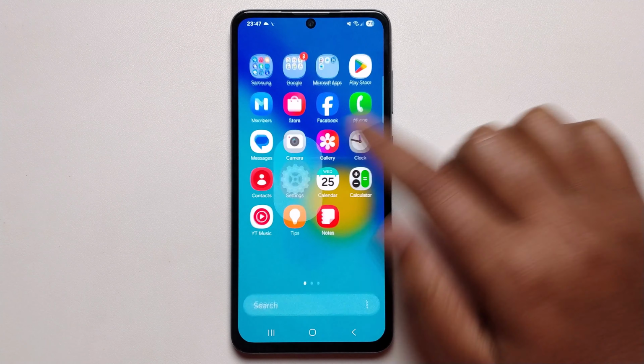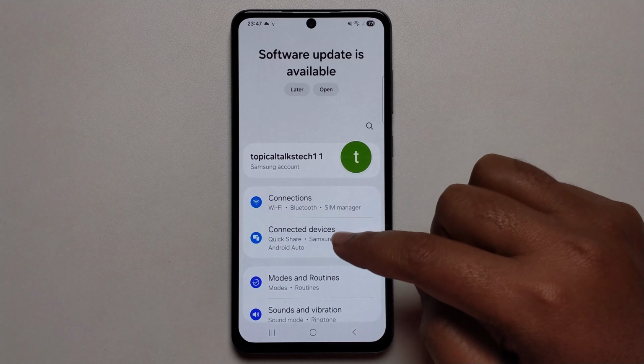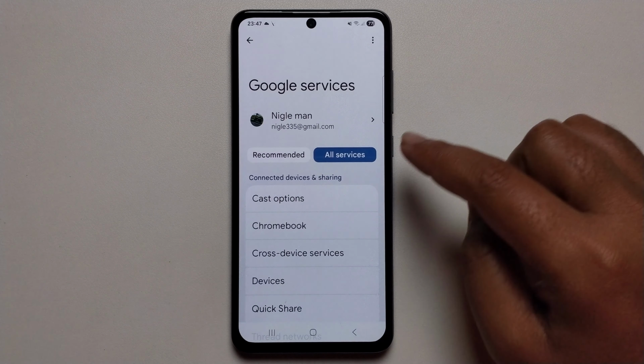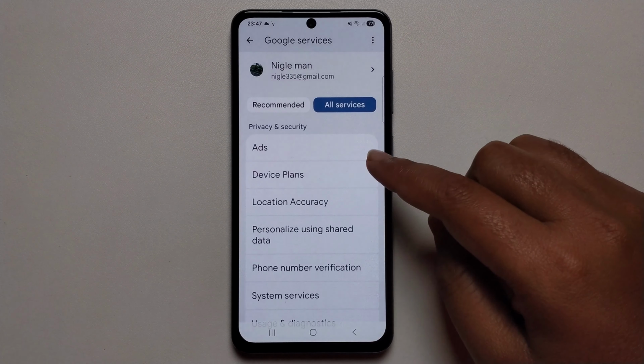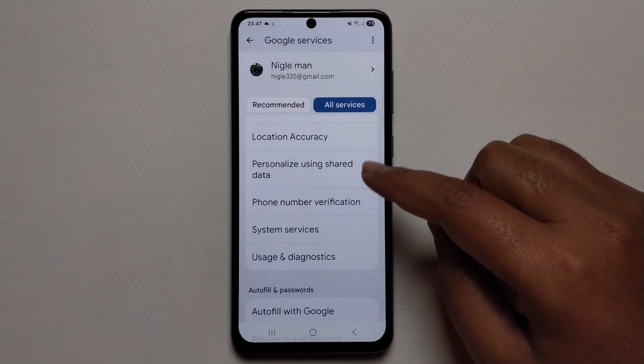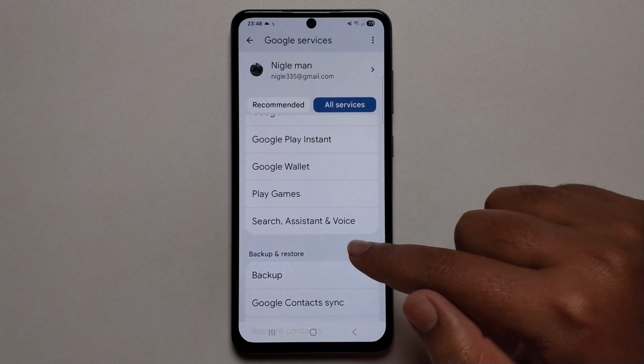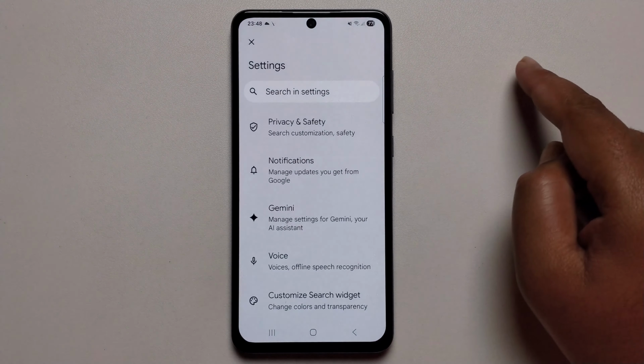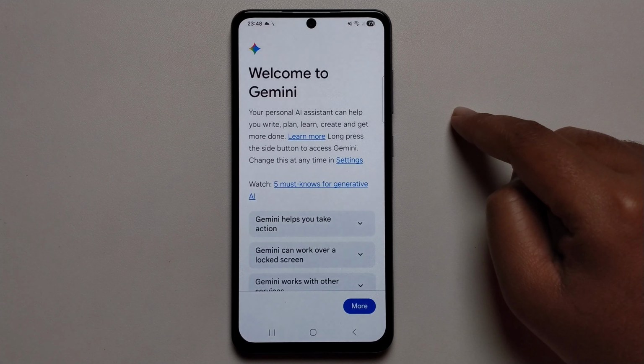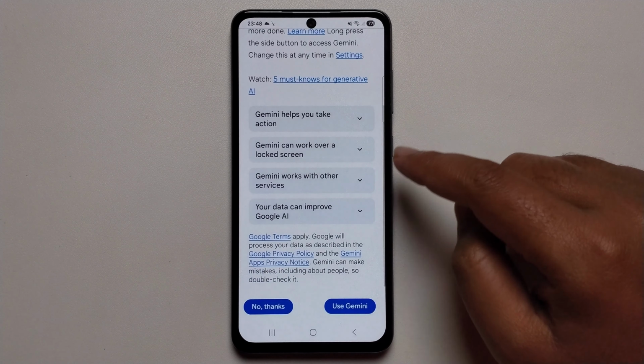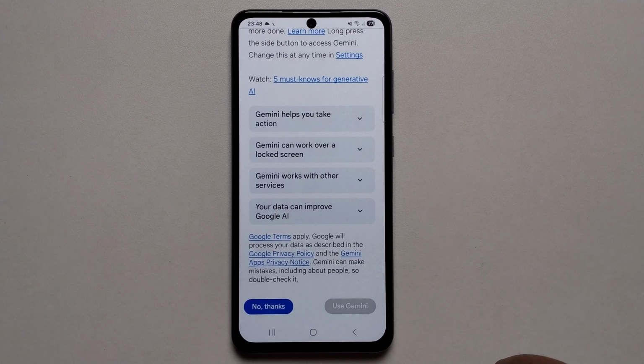So simply open your settings, scroll down, click on Google option, click on all services, scroll down, click on search assistant and voice. Click on use Gemini.